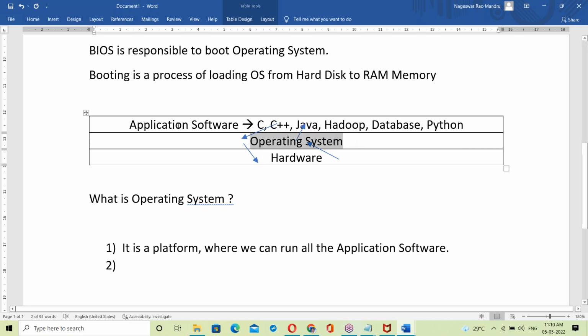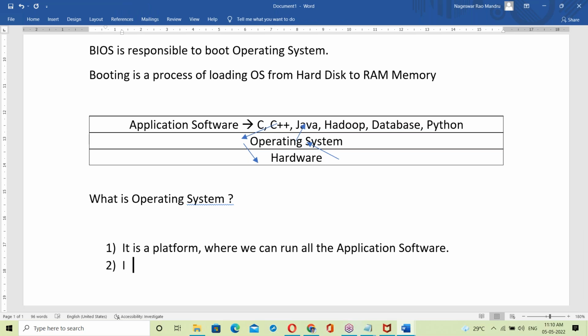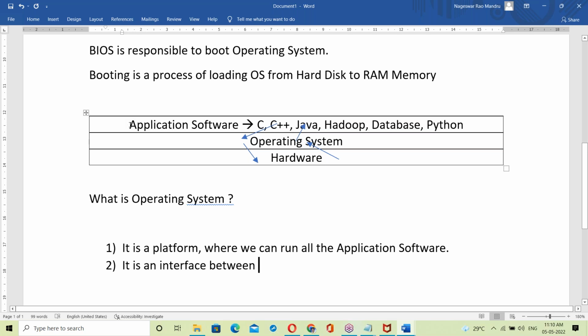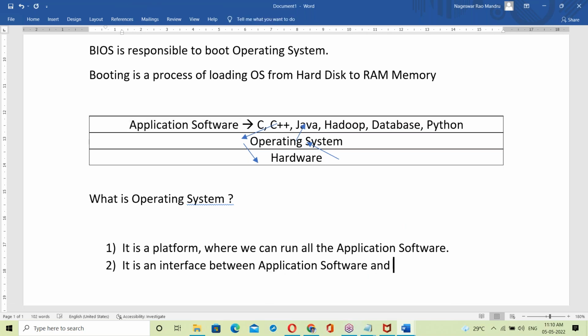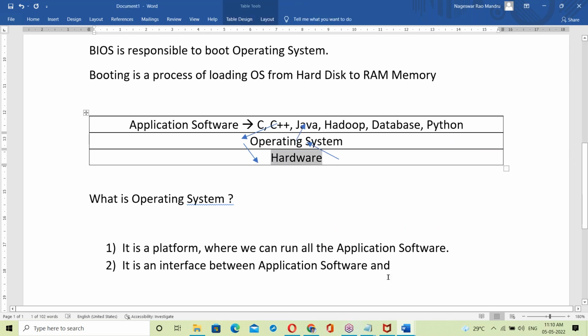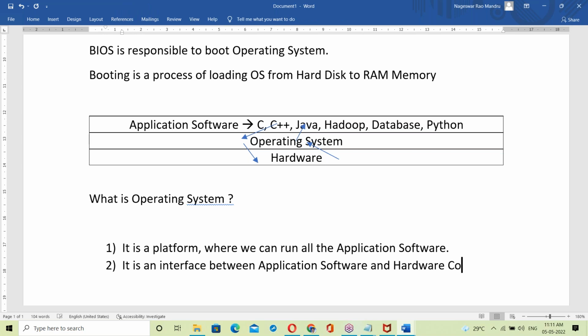OS is an interface between the application software layer and the hardware components layer.